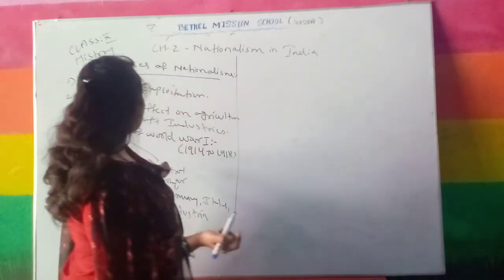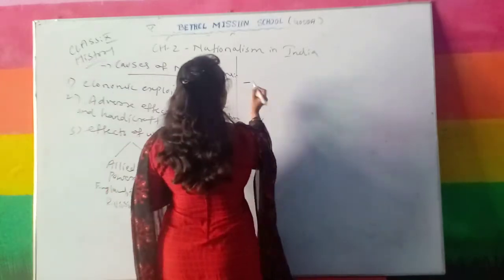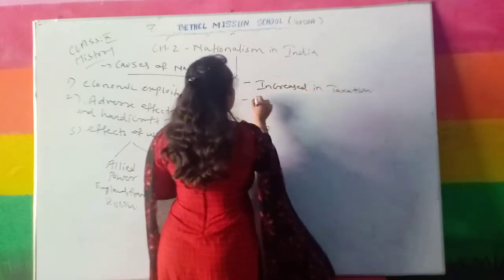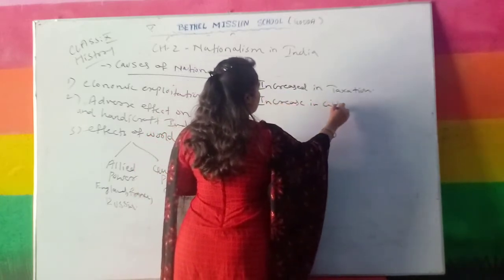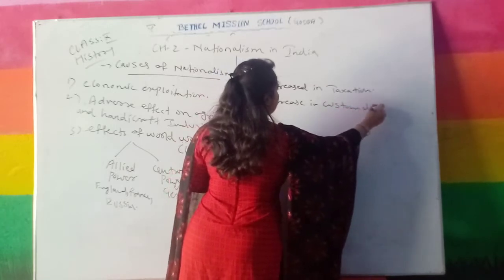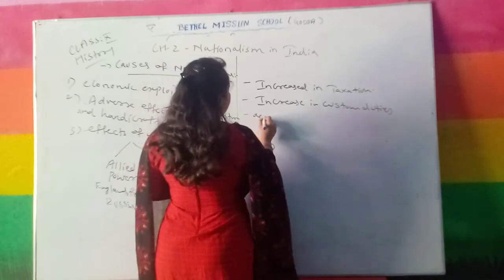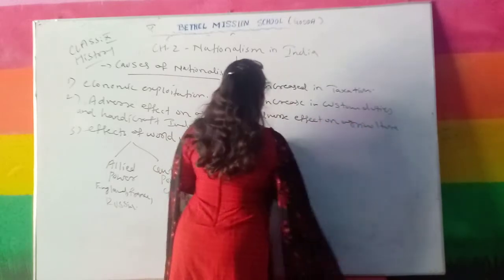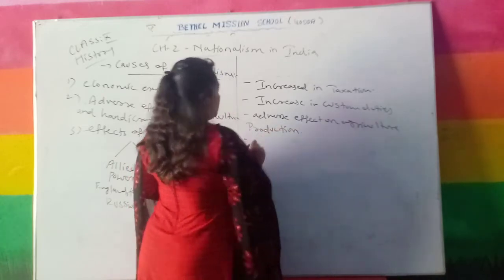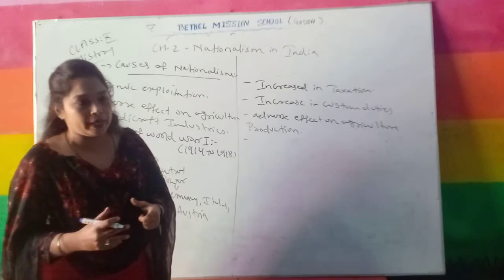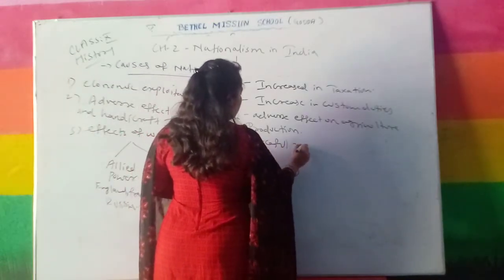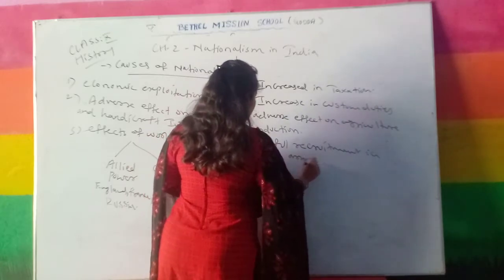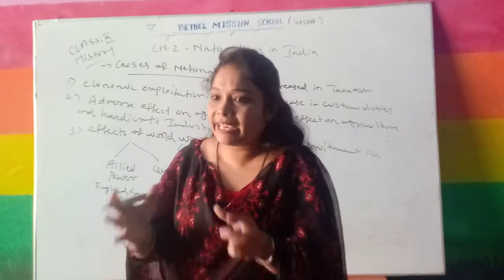Understand? So when we talk about the effects of World War I, which are the causes of nationalism, we have different causes: increase in taxation policy, then increase in custom duties, then adverse effect on agricultural production, then forceful recruitment in the British Army, and all the financial support which they needed for the war, they got from India only.